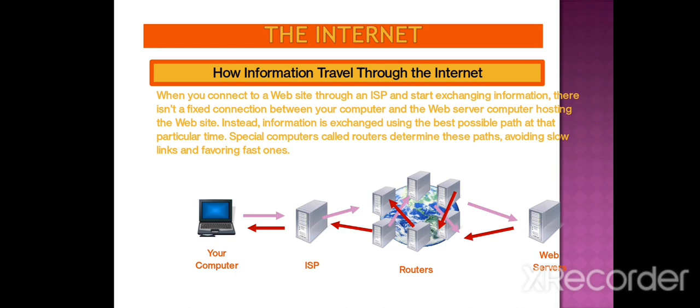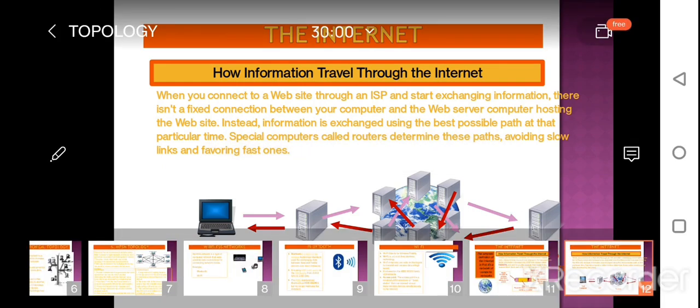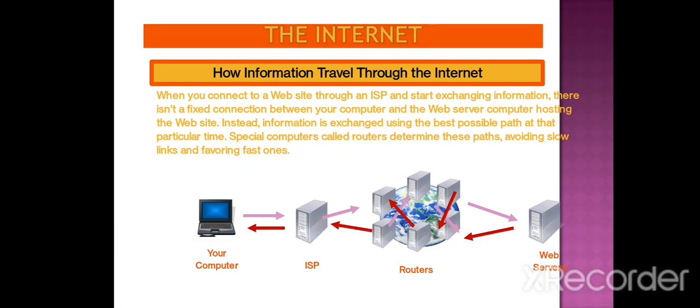Here in this example we can see there is one computer connected to the ISP. ISP stands for Internet Service Provider, and it is connected through the router to the web server. So when we request any web page from the internet, it goes through the ISP and the router, and the router finds the best path and then responds to our request. So this is the complete process of our topology. Now thank you.